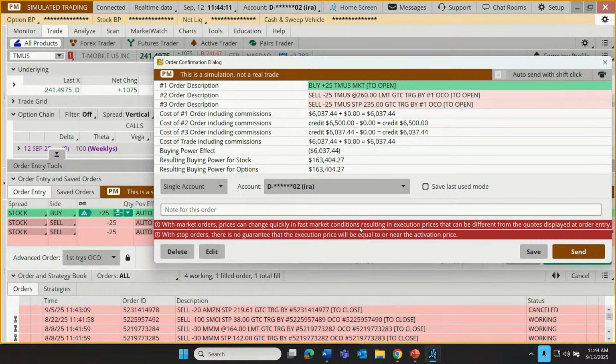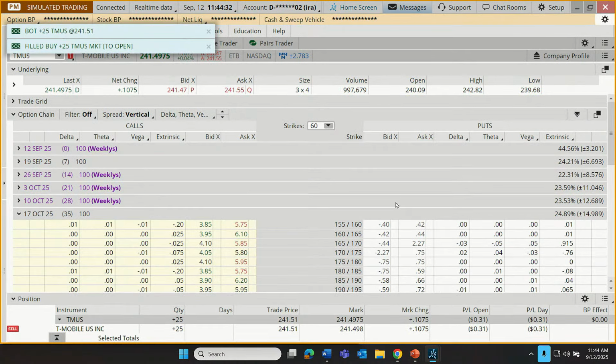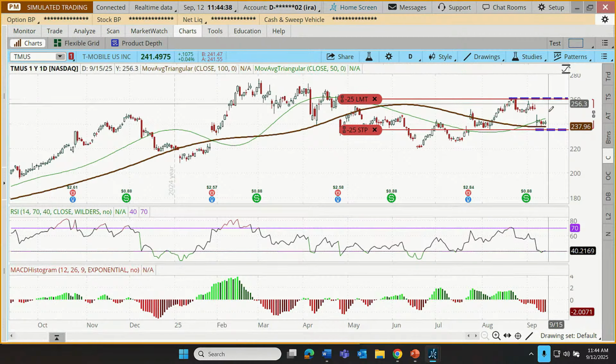Prices can change quickly in fast market conditions, resulting in execution prices that can be different from quotes displayed at order entry. We might pay a different price than what we're seeing right now. With stop orders, there's no guarantee the execution price will be equal to or near the activation price. So we're not guaranteed $235 if we're stopped. There's no commission on this trade, but there can be on some types of trades. And we just bought those shares at 241.51. And those orders are in place, waiting to see what happens from here.